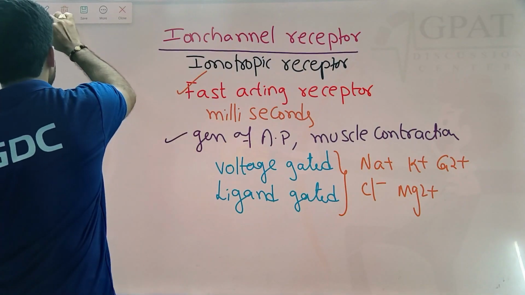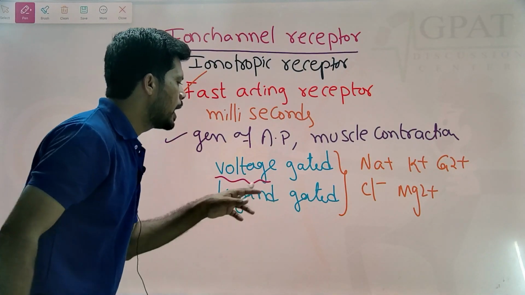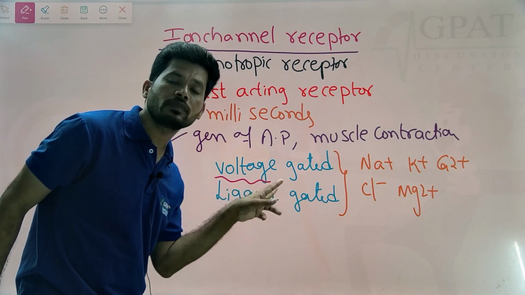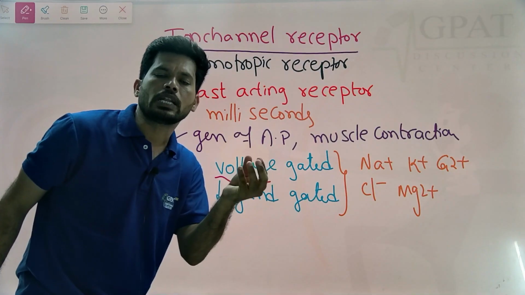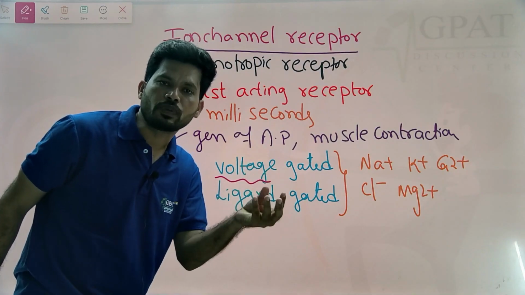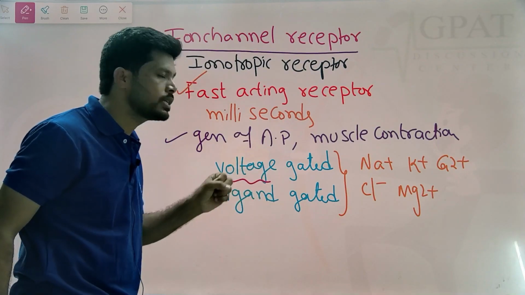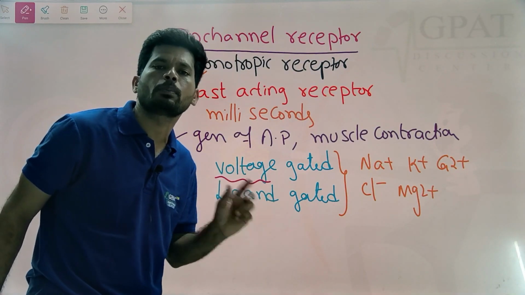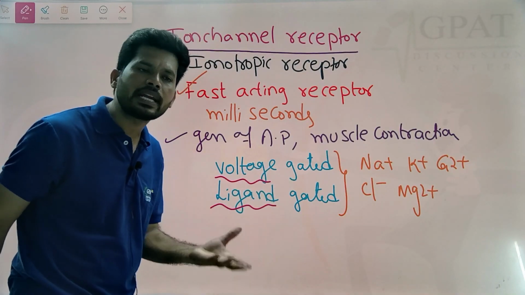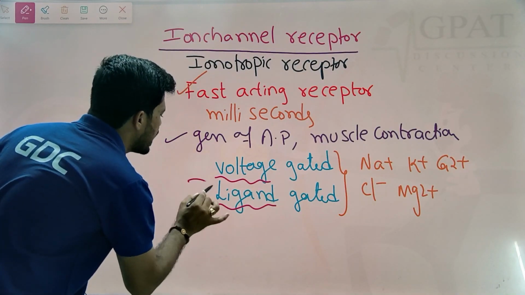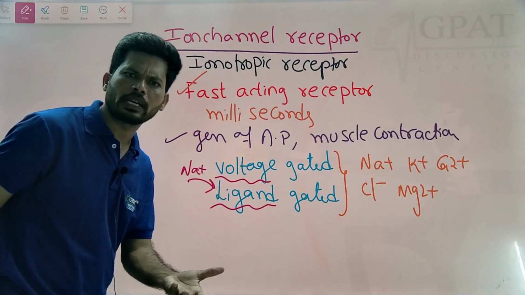So what is the difference between these two? That is very simple. Voltage gated means stimulation of this type of ion channel requires a voltage difference in the form of -70, -50, +10, +30. Voltage difference will stimulate this voltage gated type of ion channel. When coming to ligand gated, it means just binding of a ligand, for example sodium for a sodium ligand gated channel.